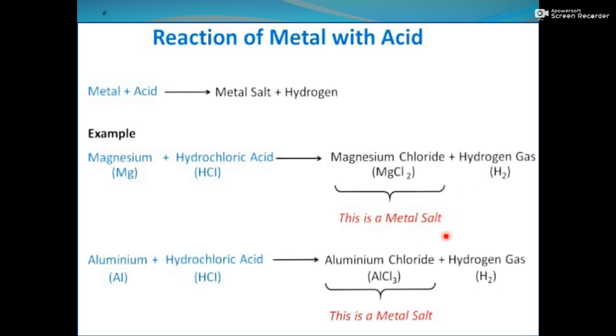This one is the metal salt. Why is it known as metal salt? Because it has a metal part in it. Aluminium and hydrochloric acid form AlCl3 and H2. Is it clear? So in both equations, hydrogen gas is liberated. We can say whenever a metal reacts with acid, it always liberates hydrogen gas.